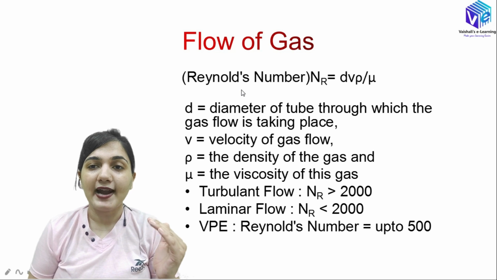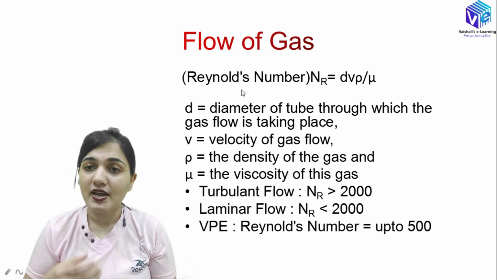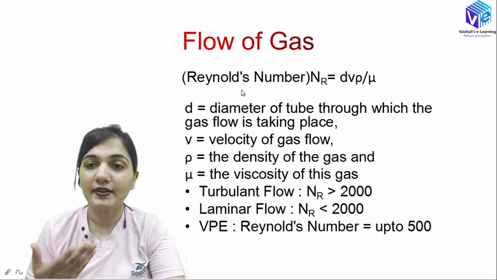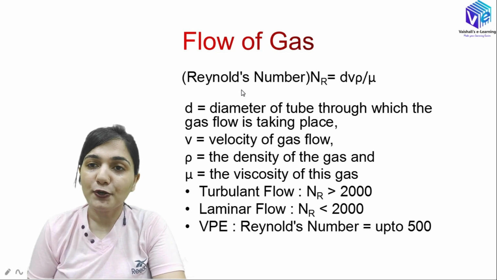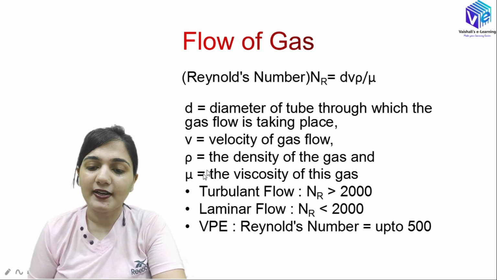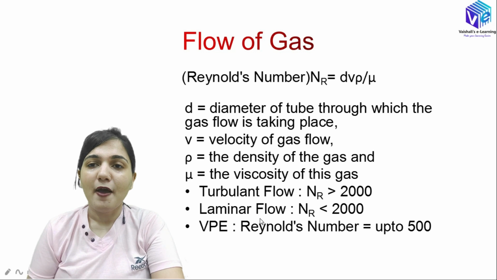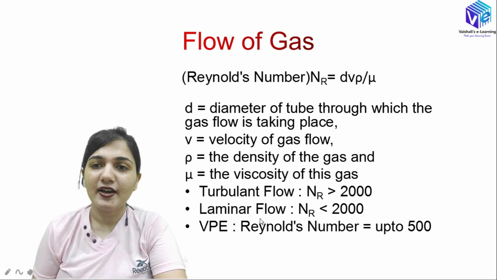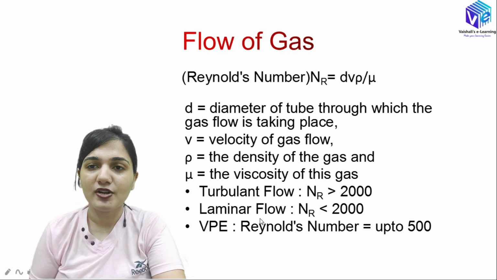So if my reactants are flowing over the surface, they should have the proper type of flow. So there are two types of flow depending upon the Reynolds number. If the Reynolds number is greater than 2000, we can term it as the turbulent flow. If the Reynolds number is lesser than 2000, then this is the laminar flow. Mostly we will be having the laminar flow in the vapor deposition process.